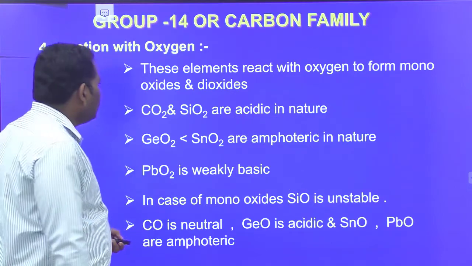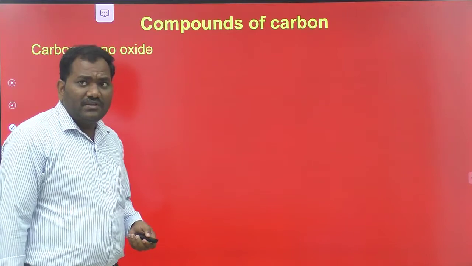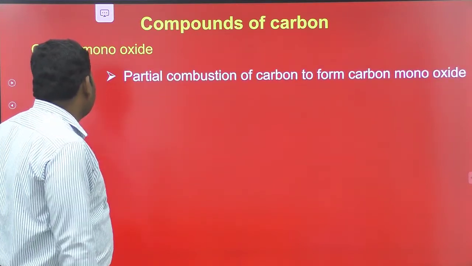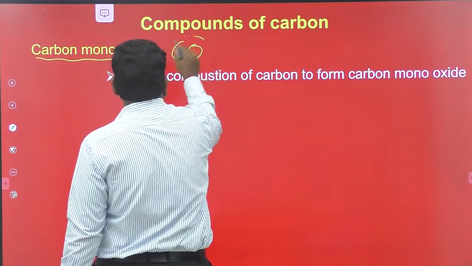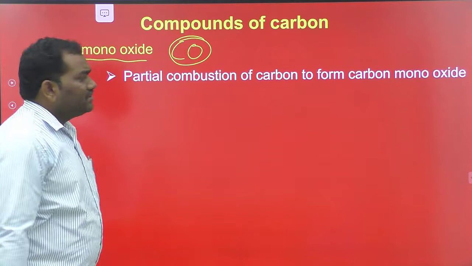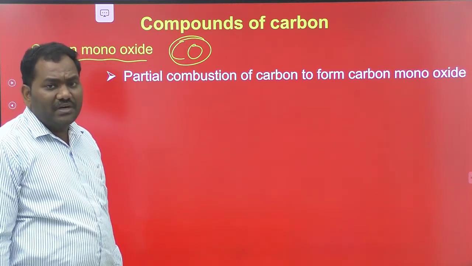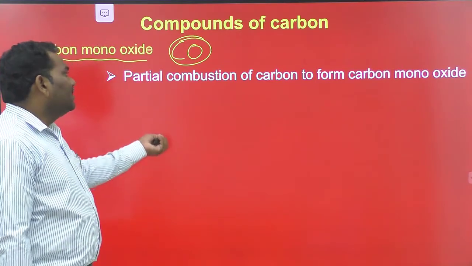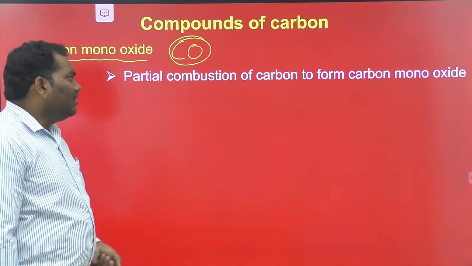Let's discuss some important compounds of carbon. Here the first one is carbon monoxide, CO. It is obtained by the partial combustion of carbon in oxygen to form the monoxide.